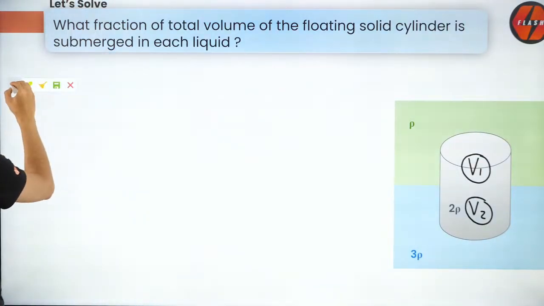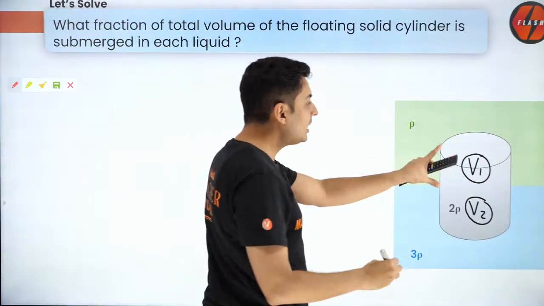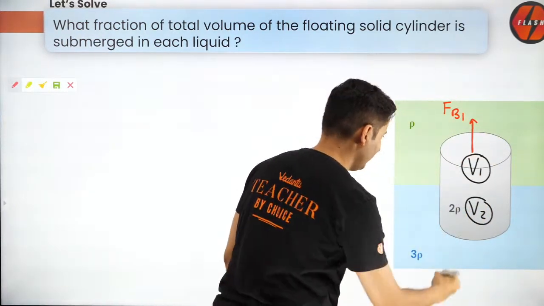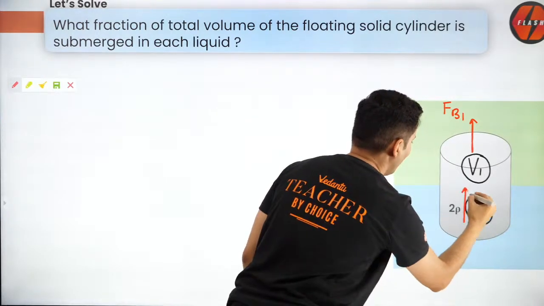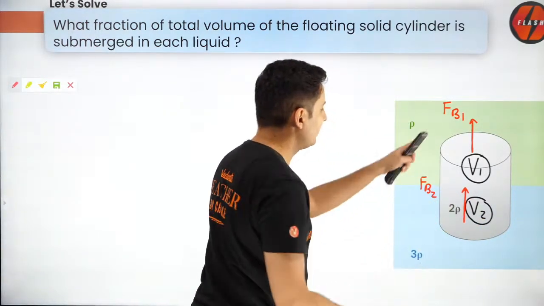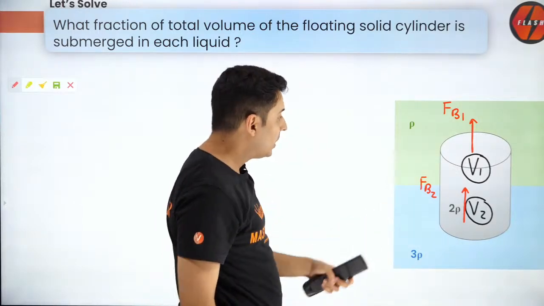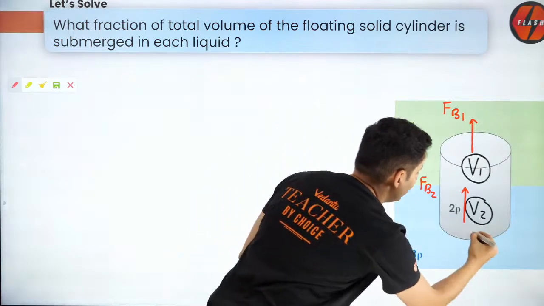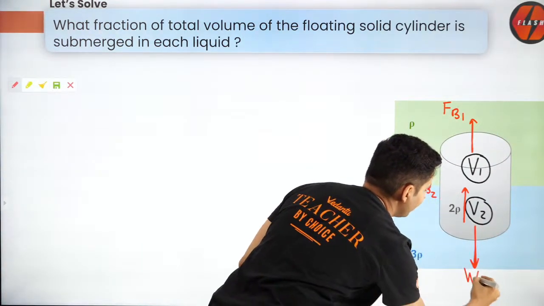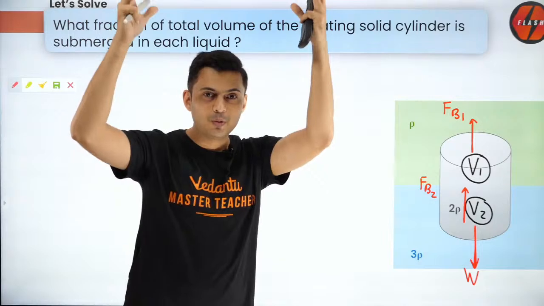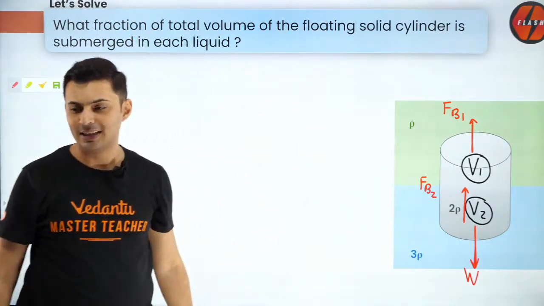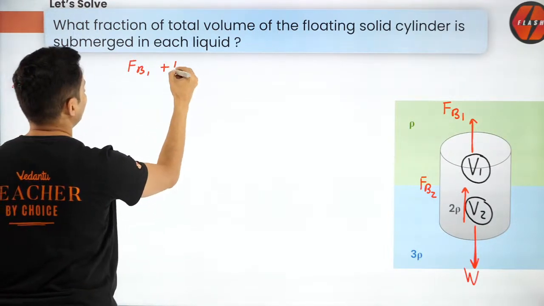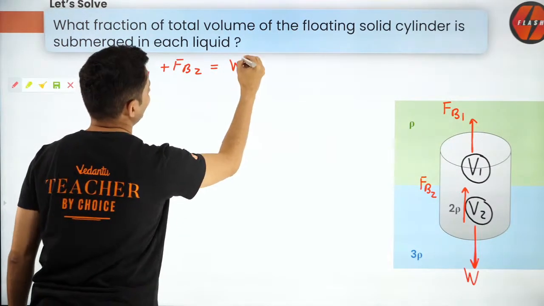Now why is it important? Because think, each volume submerged will give rise to a buoyant force. So buoyant force 1, and there will be a buoyant force 2. Buoyant force by the upper liquid, buoyant force by the liquid below, and these two buoyant forces are holding the weight of that entire solid. So the weight has to act downward, obviously. So weight is down, both the buoyant forces are holding it up. Yes. So now what will happen? FB1 plus FB2 is equal to the weight, guys.